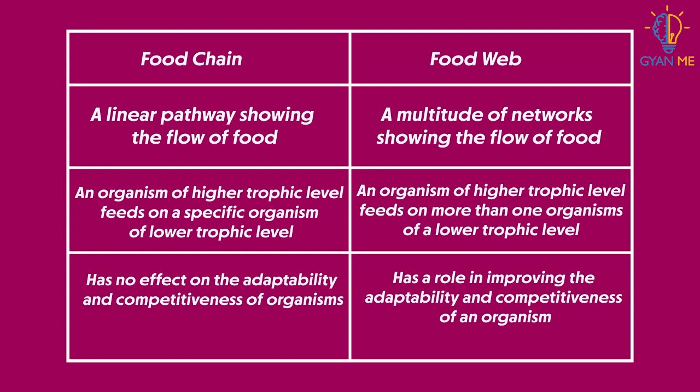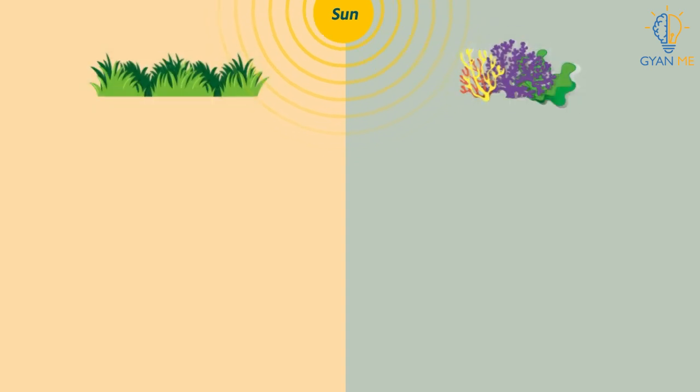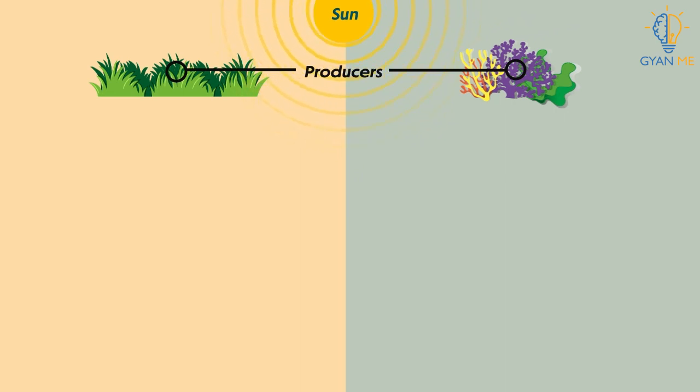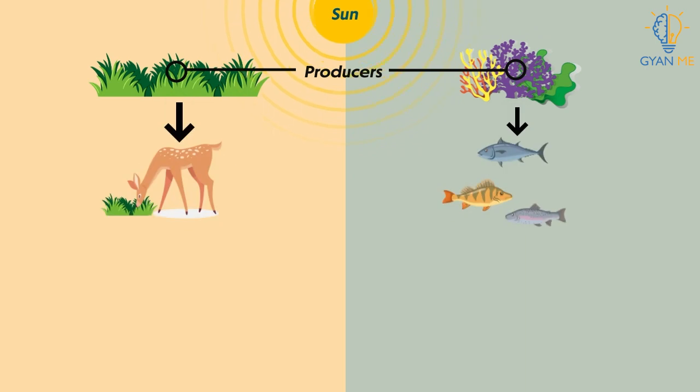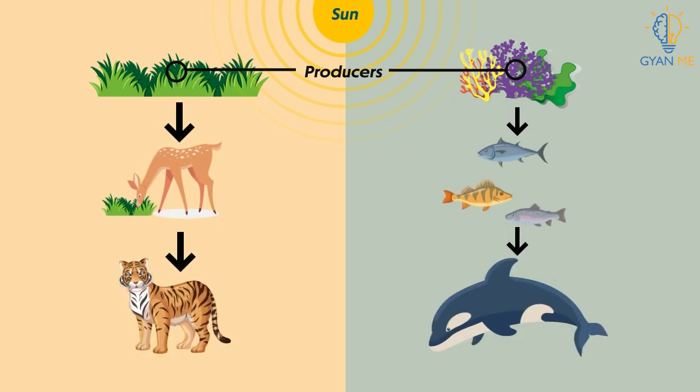With this, let's quickly summarize what we have learned. We learned that the sun is the ultimate source of energy on earth in any ecosystem. It provides the energy required for all organisms. With the help of sunlight, plants prepare their own food and hence are called producers. The food from producers passes to different consumers and eventually to an apex predator.